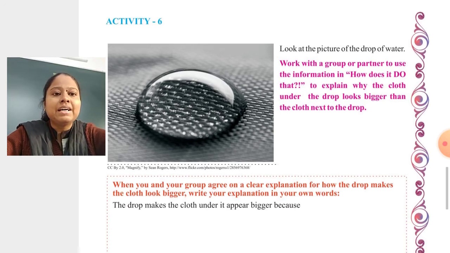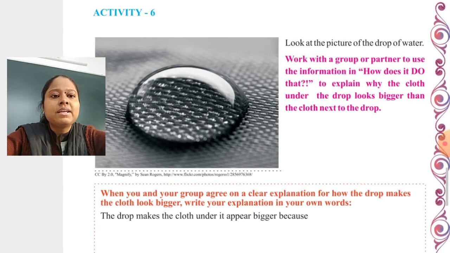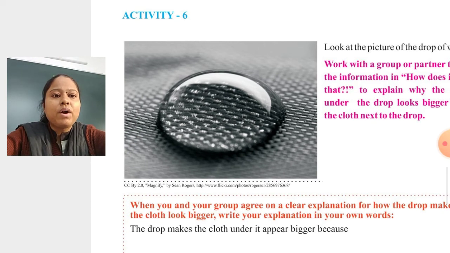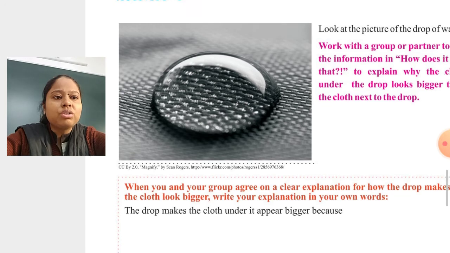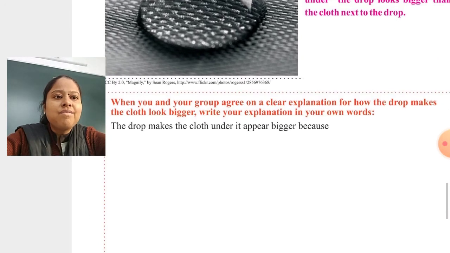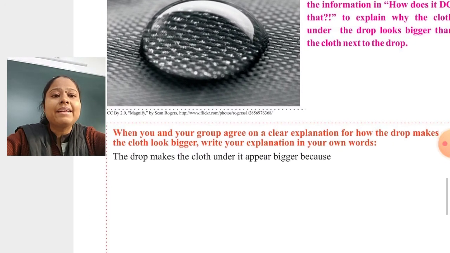You can see in the picture, dear students, this drop of water, and the cloth under it looks a little bigger than the cloth next to the drop. Where the drop is not there, the cloth looks smaller, but where the drop is there, the cloth looks bigger. Why? How does it do that?